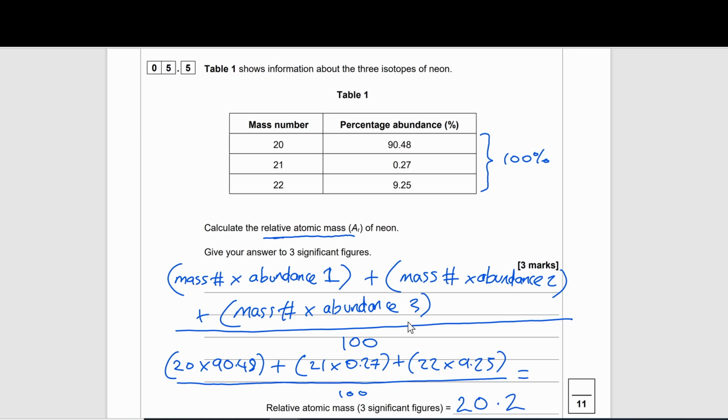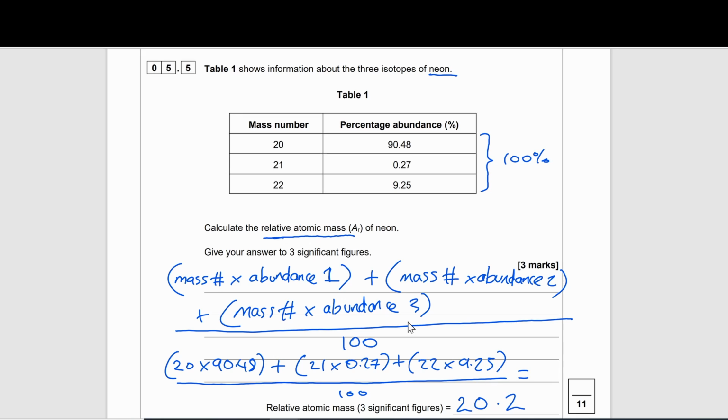There is a little trick that you can do when thinking about these types of questions. When you see the element name, in this case neon, you should go to the periodic table and then look at the mass number of that element.